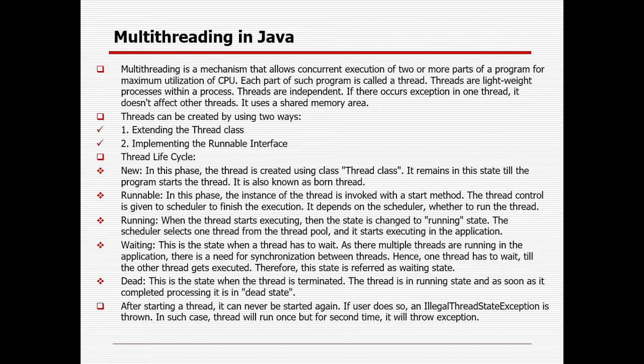Next, the last one is the dead state. This is the state when the thread is terminated. The thread is in the running state, and as soon as it completes processing that particular task, it will be moved to the dead state. Whenever we start a thread, it can never be started again. In case we do so, the first run will be successful, and whenever we start the second time, it will throw an IllegalThreadStateException. So the thread will run once, and for the second time it will throw an exception.